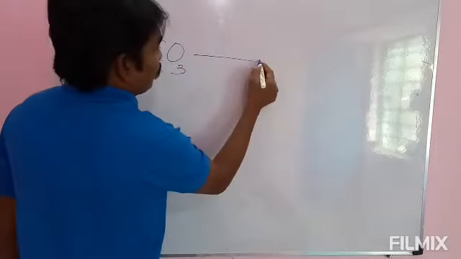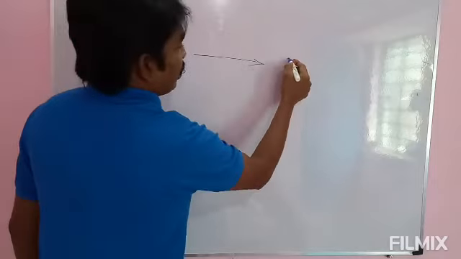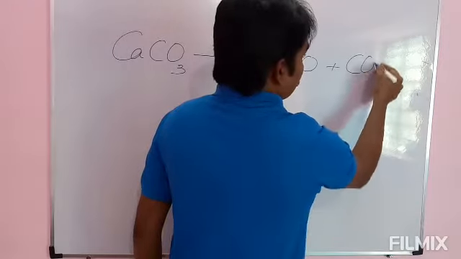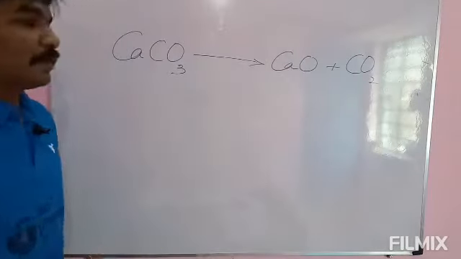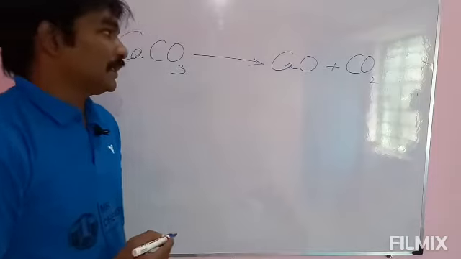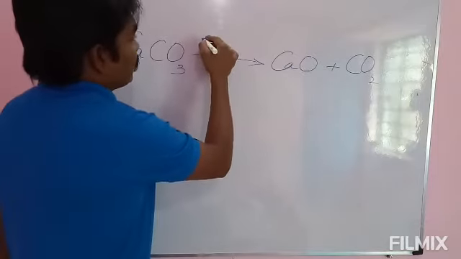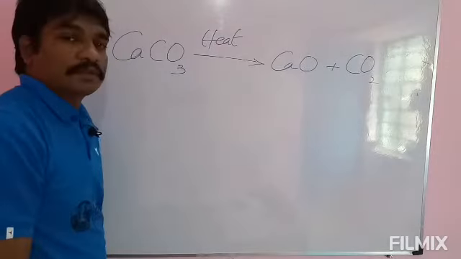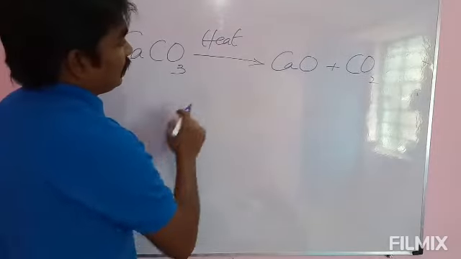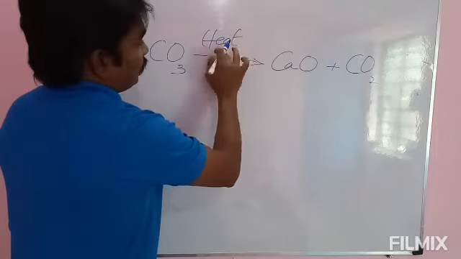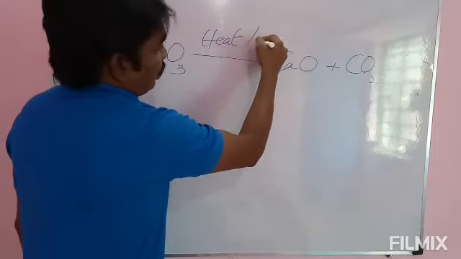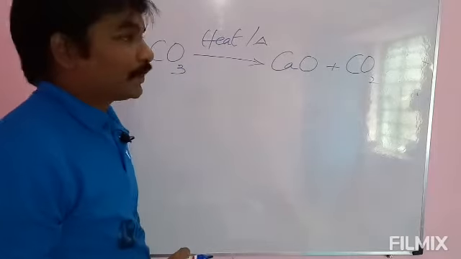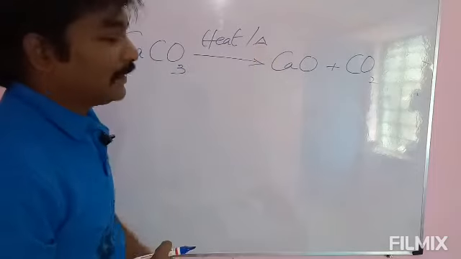Calcium carbonate decomposes into calcium oxide and carbon dioxide in presence of heat. We can use the symbol delta instead of heat. The delta symbol represents a heating process.